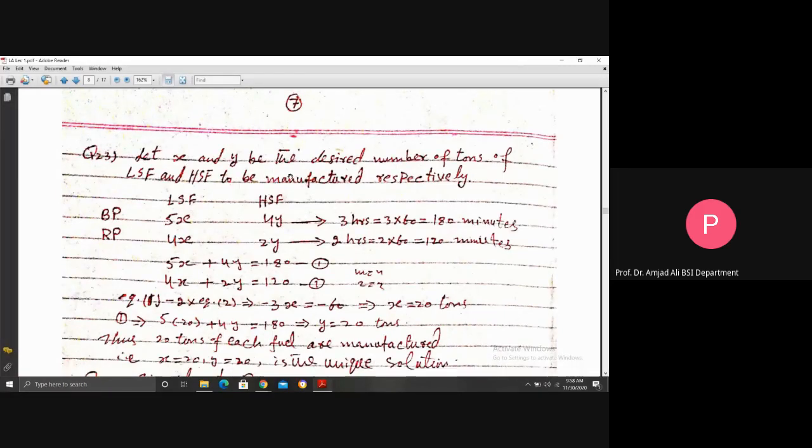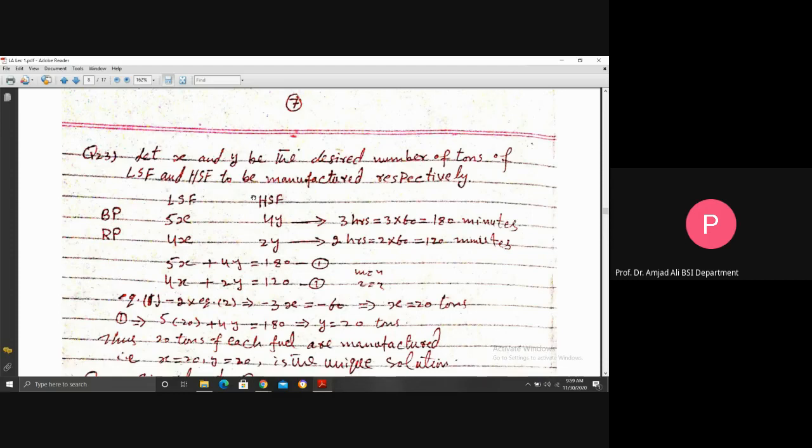Now, let X and Y be the desired number of tons of low sulfur fuel and high sulfur fuel to be manufactured respectively. By using algebra, we label the desired amount by X and Y. You see, we write blending and refining plant in row form, and the desired quantities should be written in column form: low sulfur fuel, high sulfur fuel.